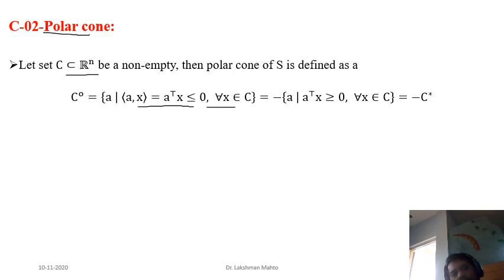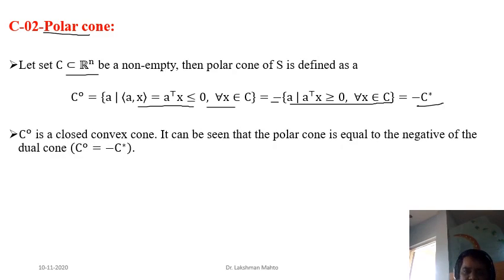So in another sense, you can say that the polar cone happens to be the negative of the dual cone. Just replace a by minus a in the definition, and what will happen? The less than or equal to condition will be changed into greater than or equal to, and a negative sign will come out. So what is it, just the previous definition of the dual cone, and a negative sign is coming, so that's why it is the negative of the dual cone. So from the definition, it signifies that the polar cone is the negative of the dual cone. There is a very interesting relation between these two. Both can exist together.